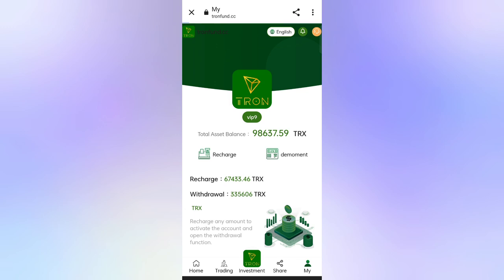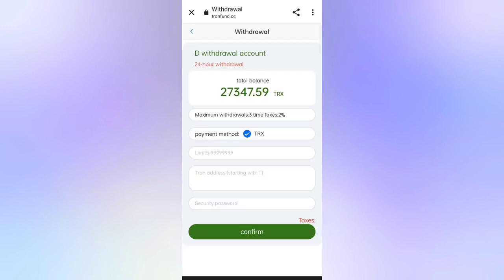Now I will tell you how to withdraw commission. Click on withdrawals. In the withdrawal section, if you want to withdraw commission, enter your amount, then enter the details, then enter the security password. Guys, after filling in the details you can withdraw commission.